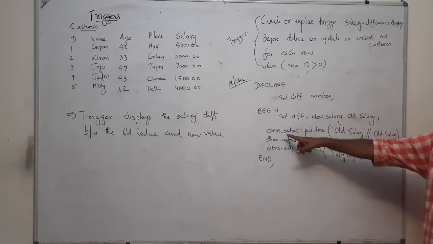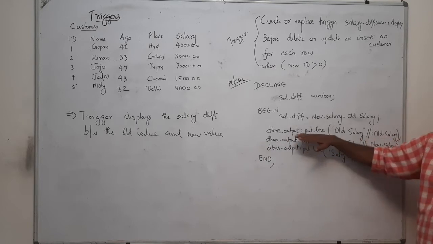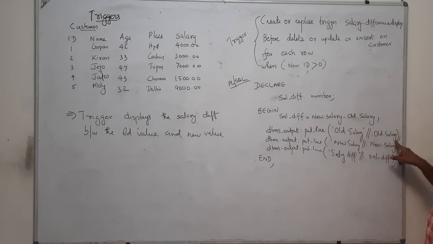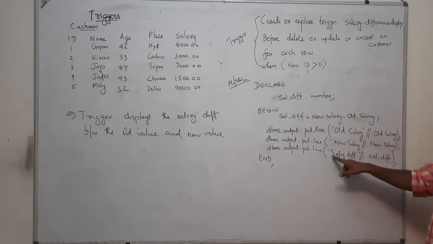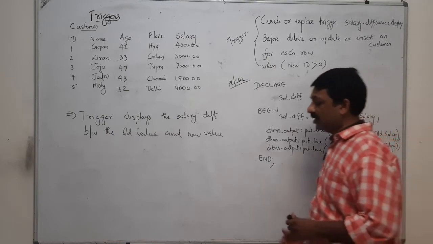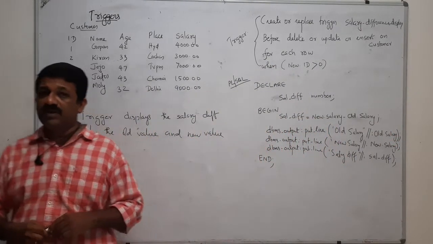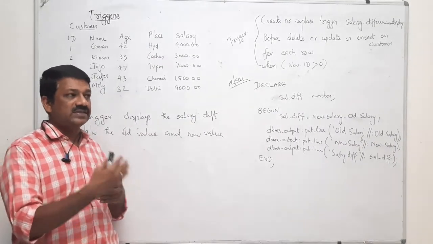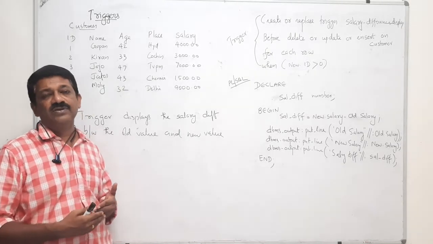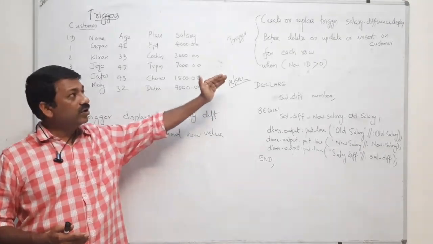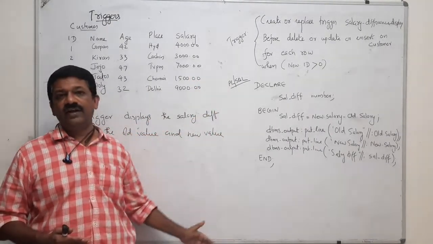So next, DBMS output put line. These are all PLSQL statements. DBMS output put line old salary, so the old salary will be printed, the new salary will be printed, and the salary difference is printed, and that is the end of the transaction. So what's the trigger? Trigger means before some changes happen to our tables, we are going to set some predefined actions.